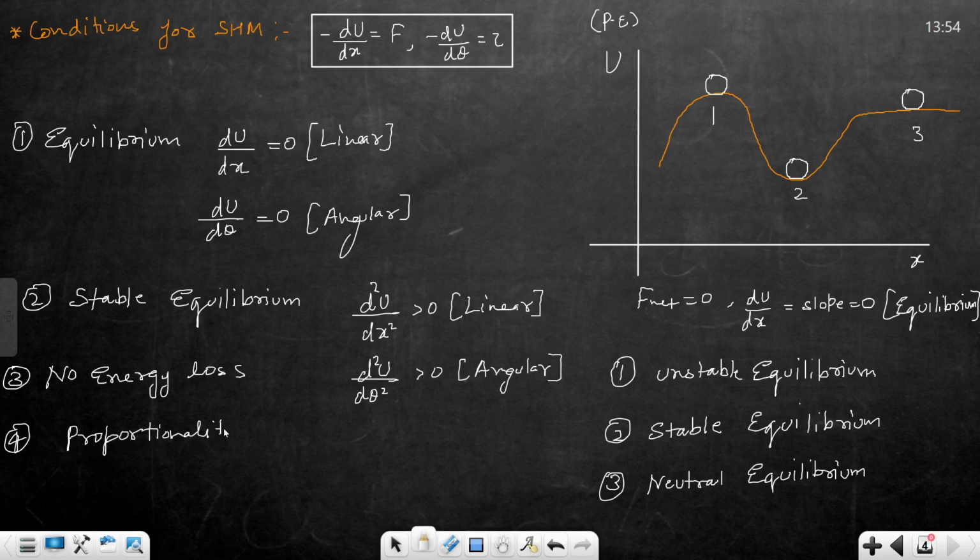Proportionality. If it is linear, so force should be directly proportional to x. If it is angular, then torque should be directly proportional to theta. Clear? So these are the conditions for SHM. These are the conditions for simple harmonic motion. So any oscillation which is meeting these 4 conditions, you can clearly say yes, that is simple harmonic motion.